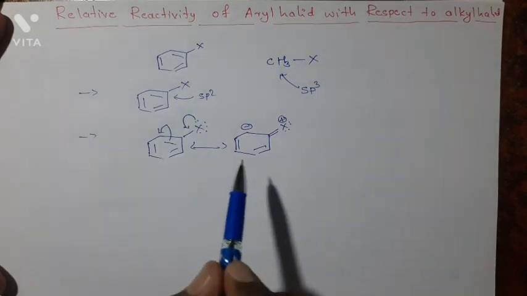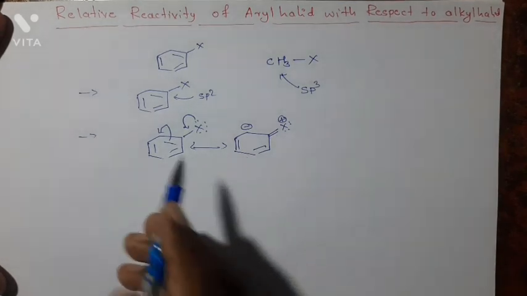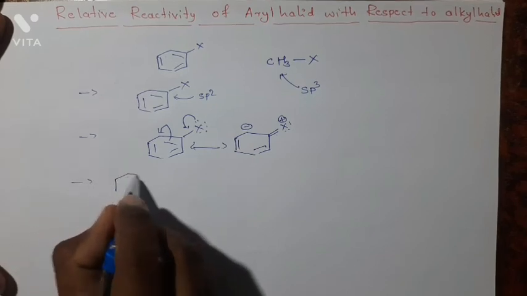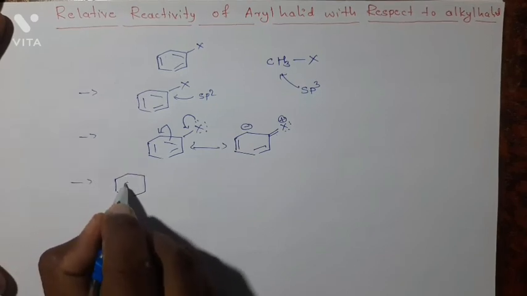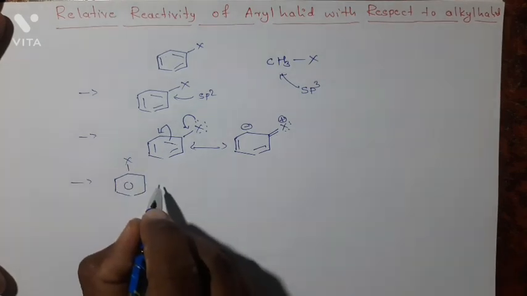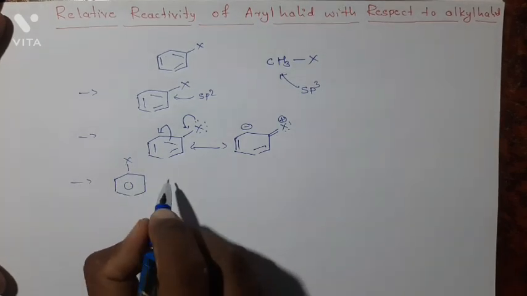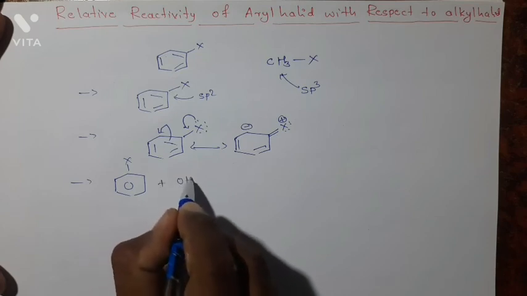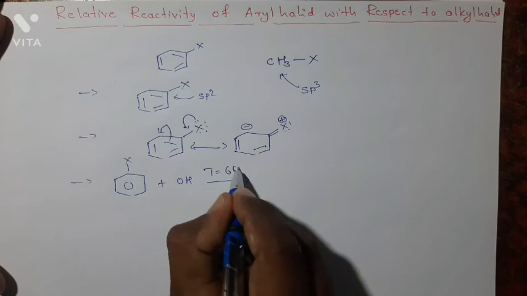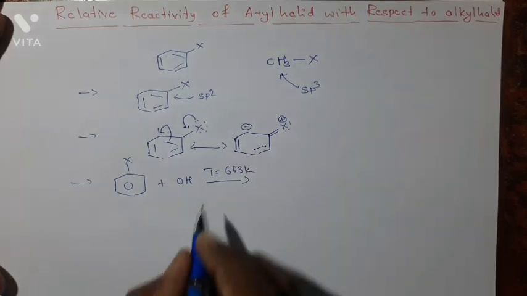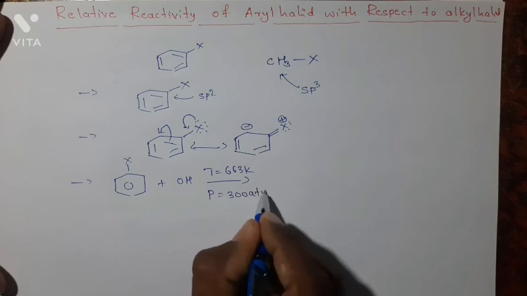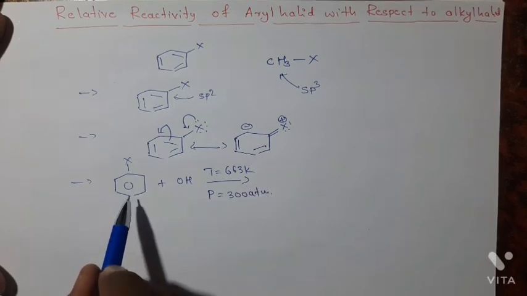Due to this reason, the nucleophilic substitution reaction of aryl halide requires drastic conditions, at around 663 Kelvin temperature and around 300 atm pressure, due to the low reactivity.